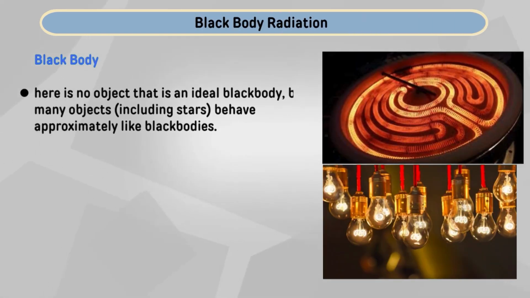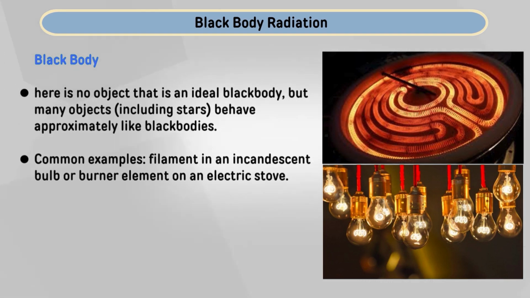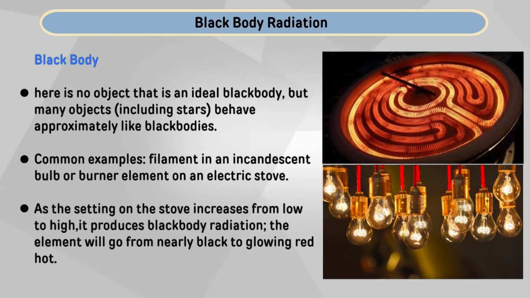And there is no object that is ideally a perfect black body, but many objects, including stars, approximate black bodies, and some common examples are the filament in an incandescent bulb or burner elements on an electric stove. As the setting on the stove increases from low to high, we can observe it produces black body radiation. The elements will go from nearly black to glowing red hot.